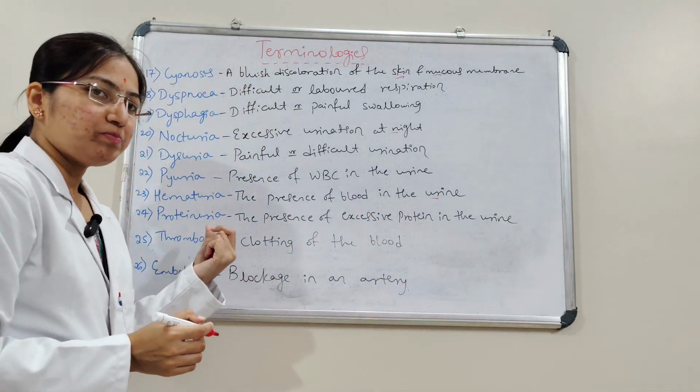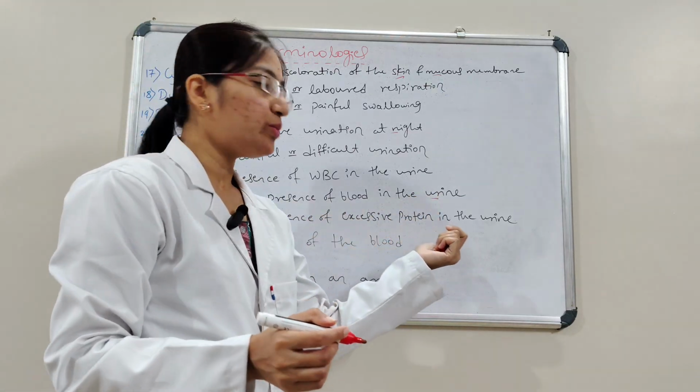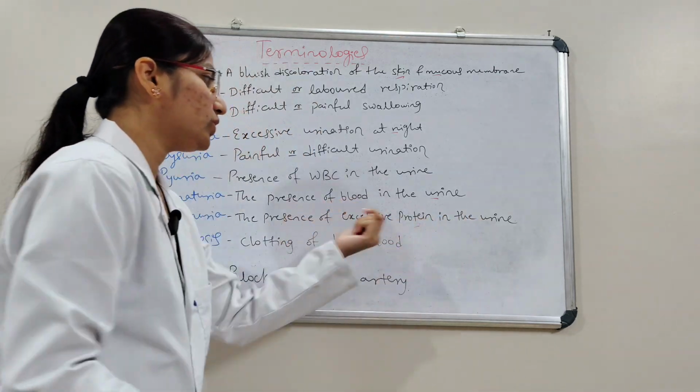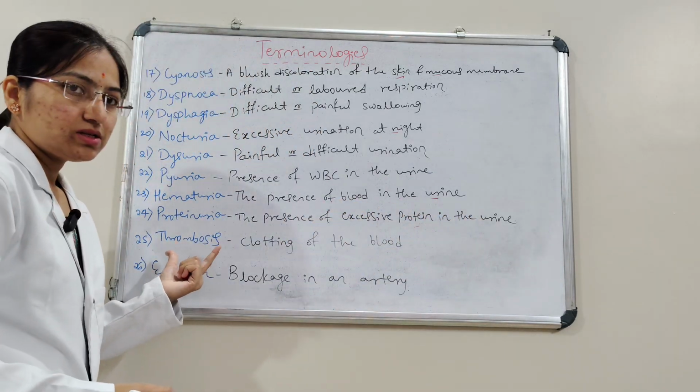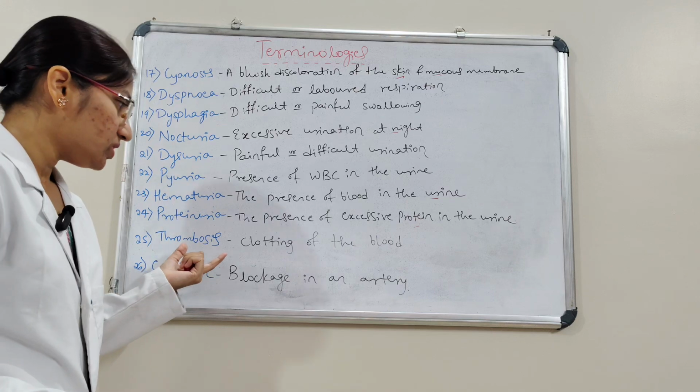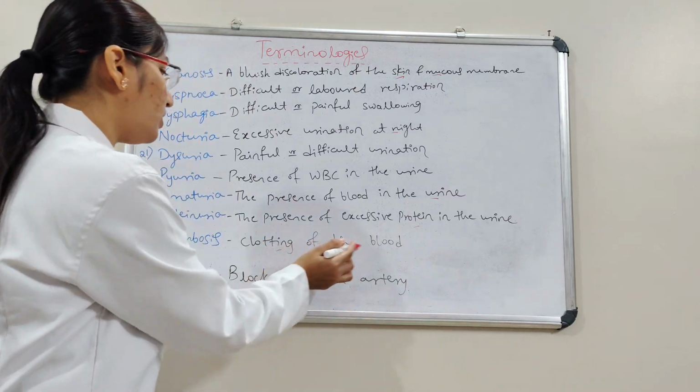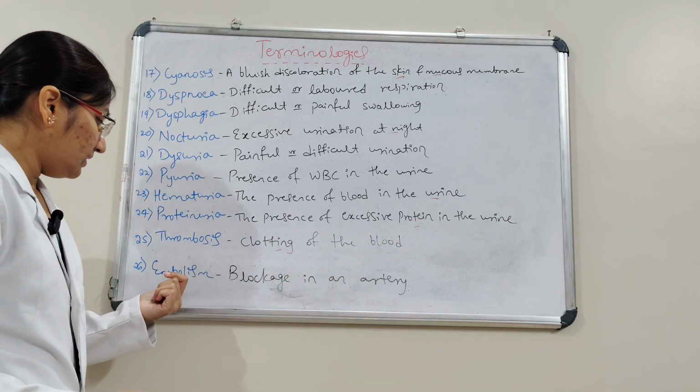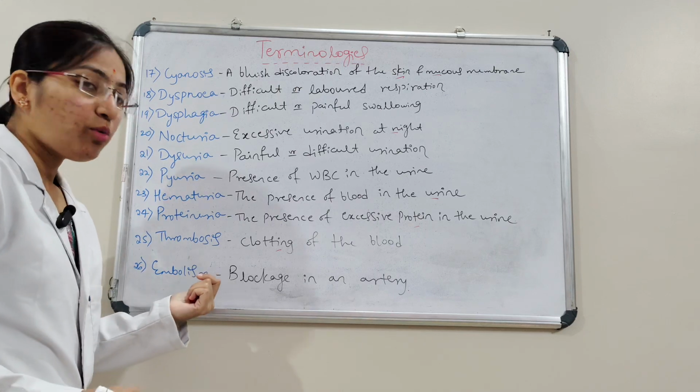And then proteinuria. The presence of excessive protein in the urine. And then next is thrombosis. Here clotting of the blood. And then next one, last one, embolism.